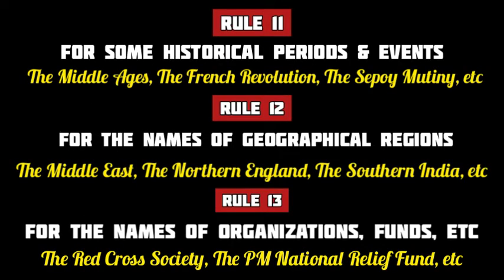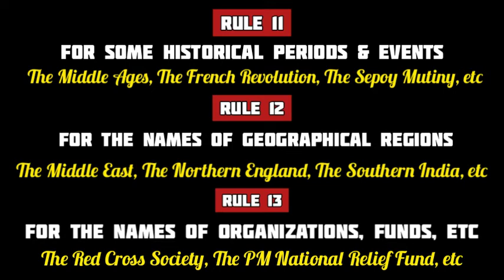Well then, in the names of historical periods and events also, the first letters are capitalized. For example, the Middle Ages has capital M and capital A in it. The French Revolution has capital F and capital R in it. And the Sepoy Mutiny has capital S and capital M in it.